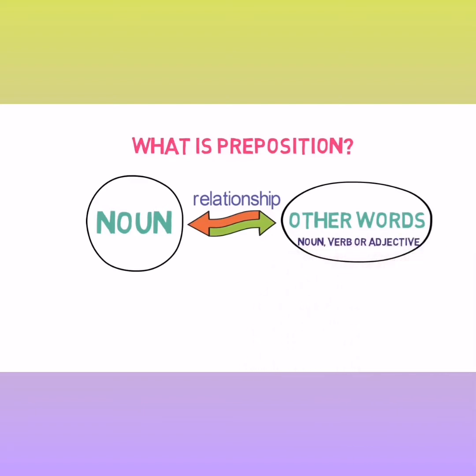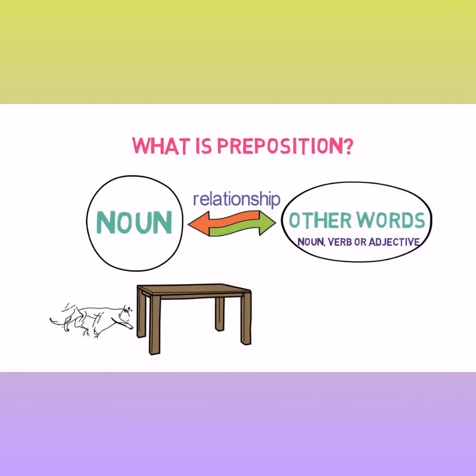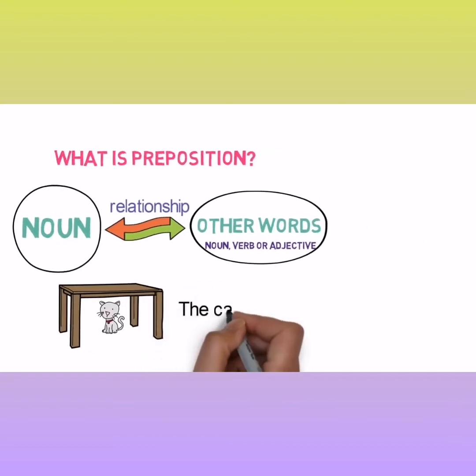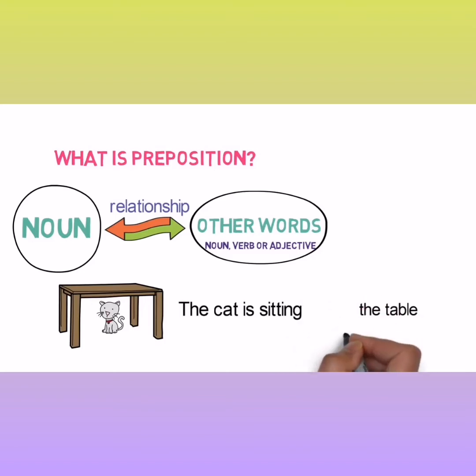The first example is: the cat is running, and now where is it sitting? The cat is sitting under the table. Here under is used to link table, which is a noun, and the sitting placement of the cat. If we do not use under and write the same sentence, it will be: the cat is sitting the table. In this, we are not able to get what is the relationship between the sitting of the cat and the table. So, using under, we are confirmed that the cat is sitting under the table. Hence, under is a preposition here.